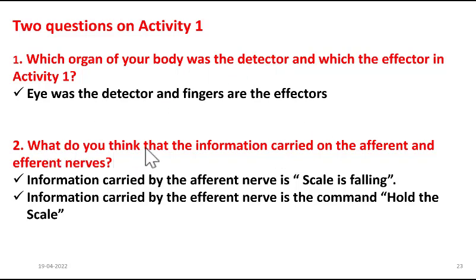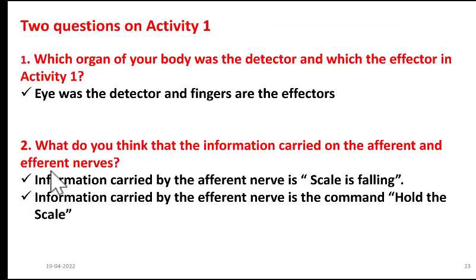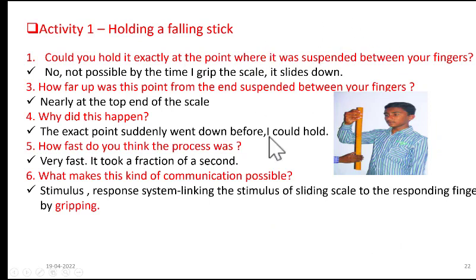Next question is, what do you think is the information carried on the afferent and efferent nerves? Here, the information carried by afferent nerve is the scale is falling. Next, information carried by efferent nerve is the command hold the scale. So, first, the scale is falling is the sensation that reaches brain. Hold the scale is the command that comes from the brain.